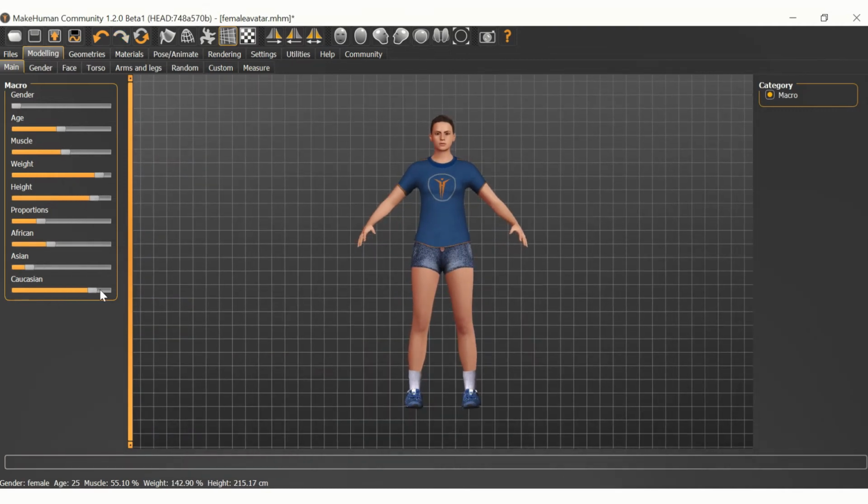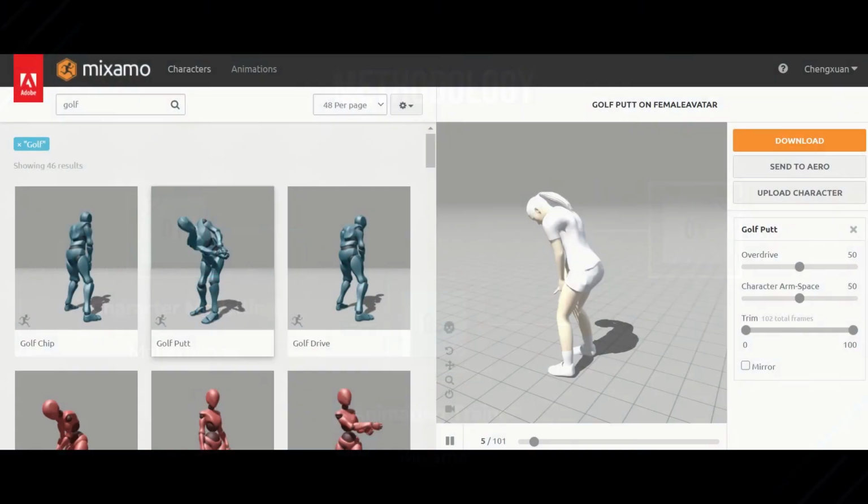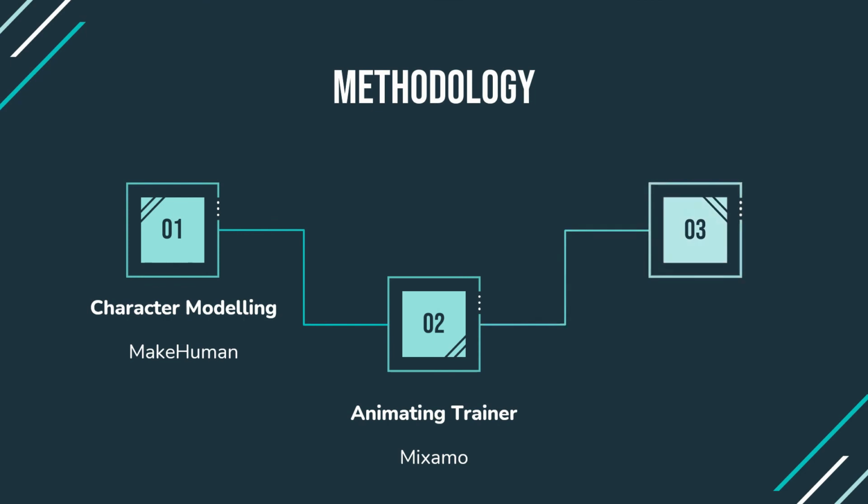Next, we apply a preset rigging of 31 bones to the avatar. Then, the rigged humanoid avatar is uploaded into Mixamo and a golf swing animation is applied to it. Finally, we train the humanoid agent to imitate the trainer's golf swing animation with deep reinforcement learning using Unity's Machine Learning Agents toolkit.